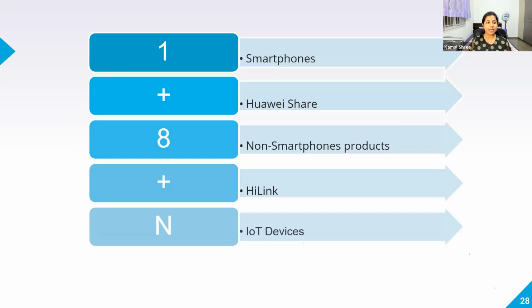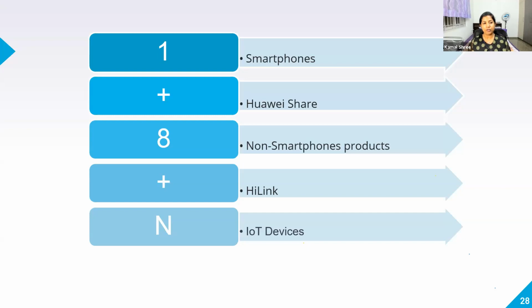It's for connecting and controlling the other devices. Now 8 refers to the non-smartphone products, like PCs, tablets, speakers, AR/VR glasses. You can think about so many other devices as well. And N represents the IoT devices, the wide ecosystem of other smart products like printers, gaming consoles, smart travel, sports, health, and entertainment products. So that is the N layer.